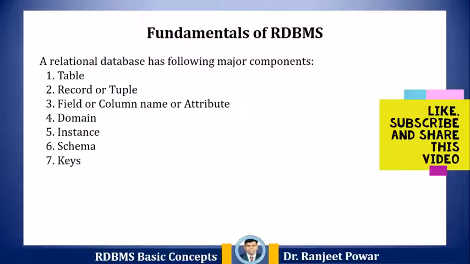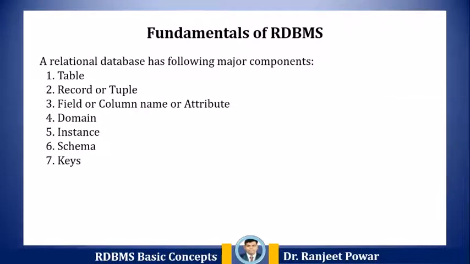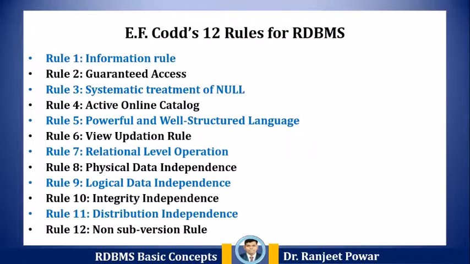A relational database has the following major components: table, record or tuple, field, column name or an attribute, domain of an attribute, instance of a relation, schema of a relation, and keys. E.F. Codd was a computer scientist who invented the relational model for database management. Based on the relational model, the relational databases were created. Codd proposed 12 rules, popularly known as Codd's 12 rules, to test DBMS concepts against his relational model.